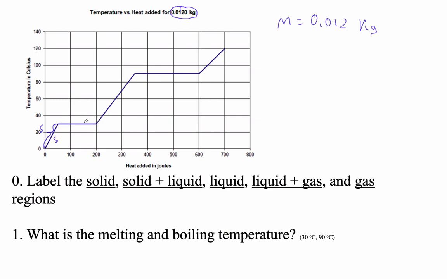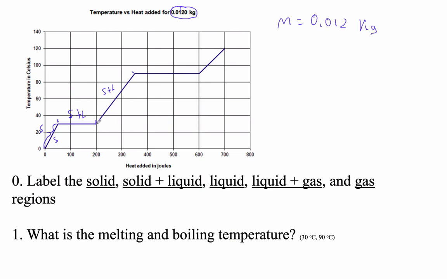This is where it's melting, right? So here it's all solid, here it's all liquid. And so halfway across, it's half solid and half liquid. So this is solid plus liquid. And then finally it's a liquid. When it's all a liquid, then the energy added to it just makes the atoms go faster and faster.